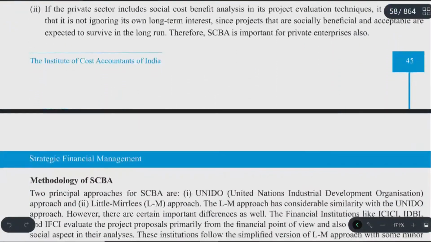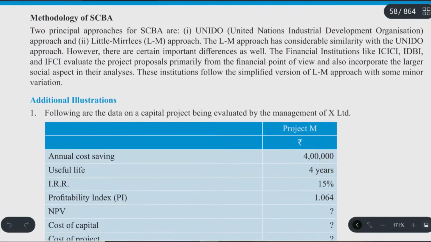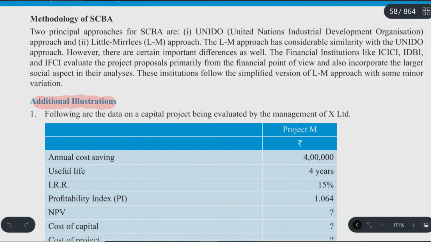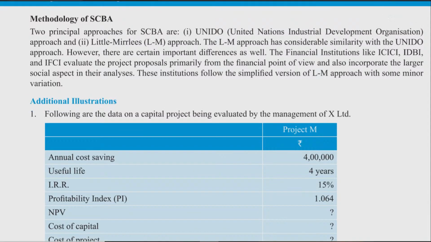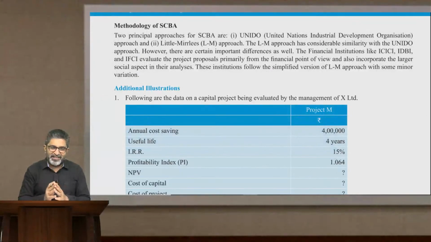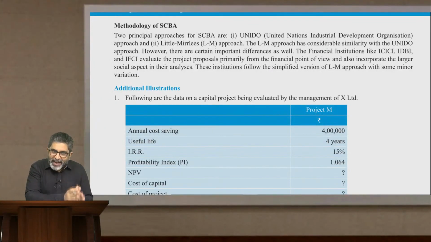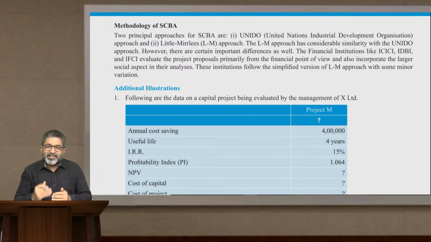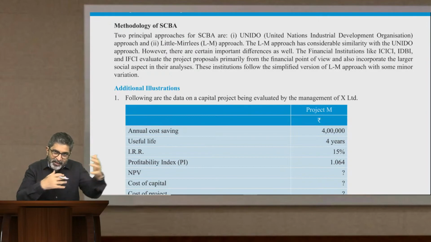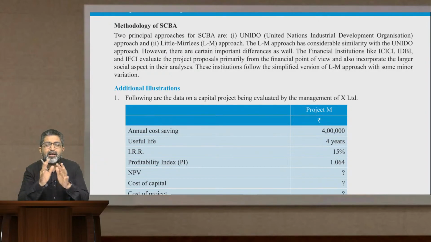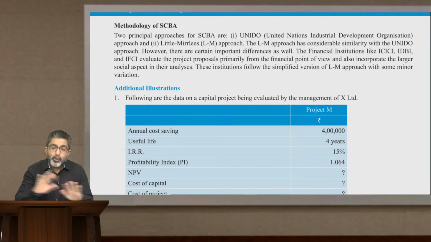And then when they scroll further, additional illustrations, they believe that it is from social cost benefit analysis. No, it is not from that segment. Additional illustrations are all from the basic part and advanced part of capital budgeting that we have been discussing all through. These are very good quality illustrations.